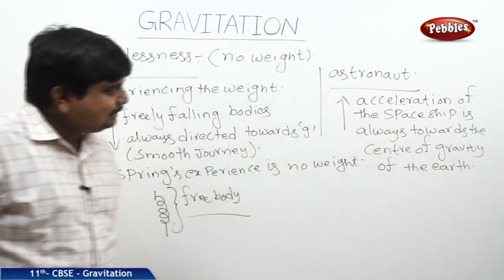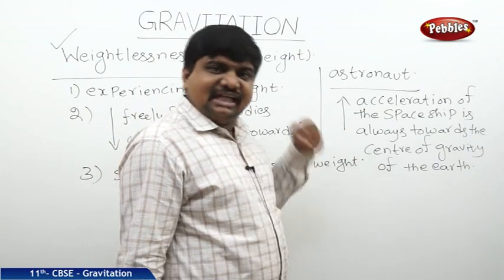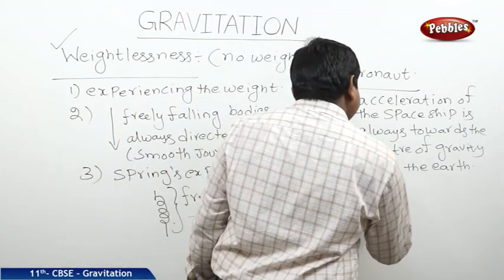That's why the spaceships are assumed to be freely falling bodies.